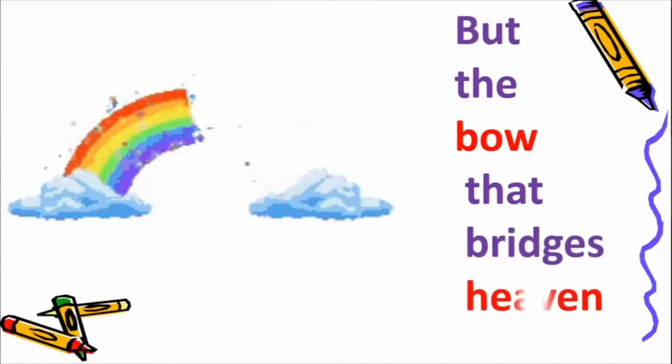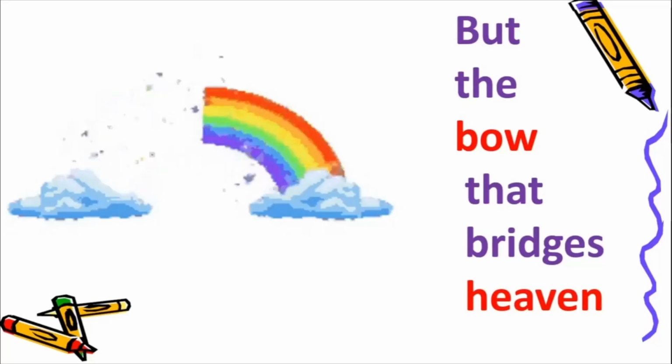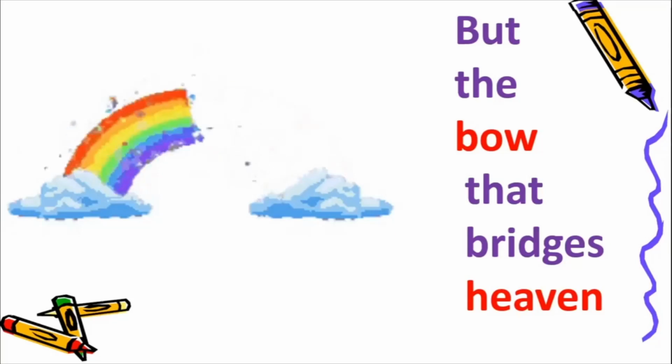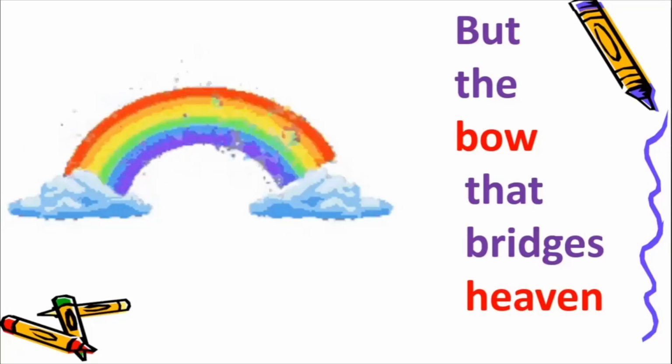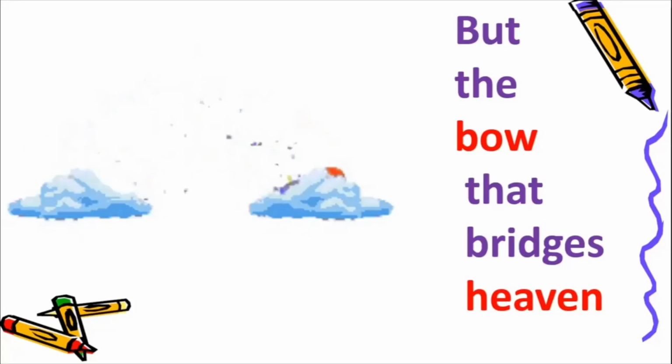She says, but the bow that bridges heaven. So just like the bridge joins the two parts of the river, in the same way the bow that bridges heaven means the bow which joins you to heaven. That is what she's saying.